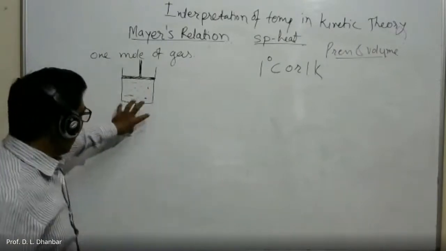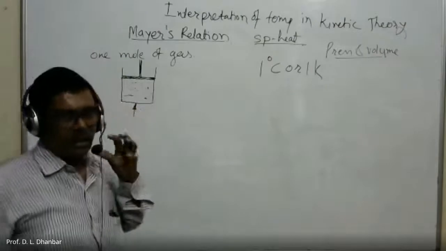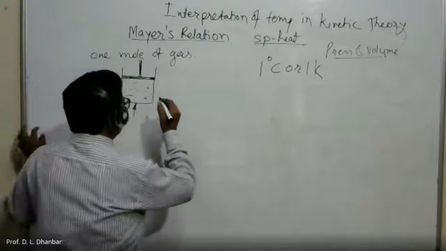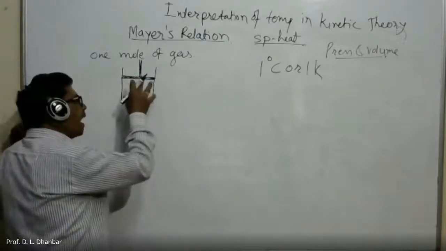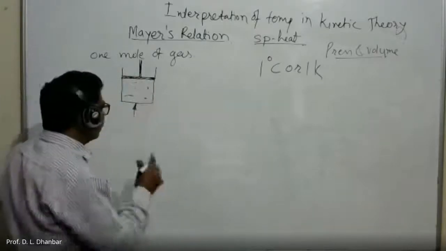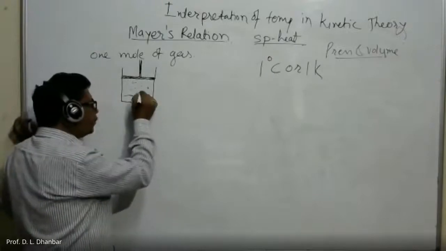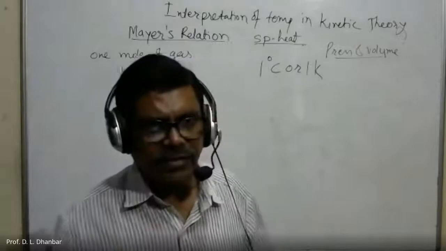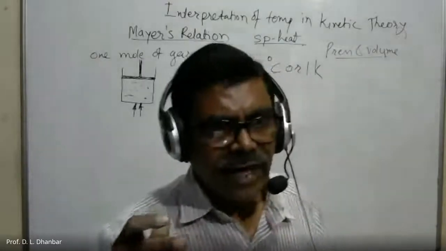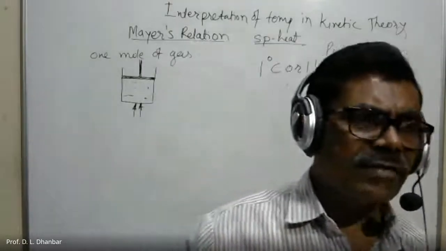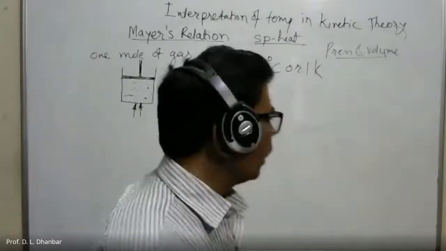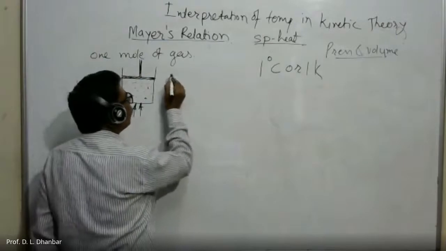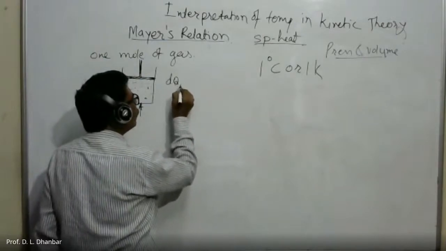So initially, when you impart the heat energy to this container, our aim is to find out the energy absorbed by the gas molecule. So when the heat energy is supplied to this gas, the gas molecule absorbs the heat energy, and because of that there is an increase in the internal energy of the molecules, and that is denoted by dq1.